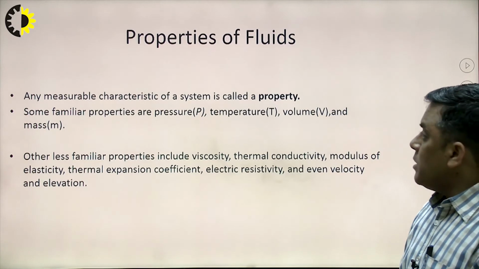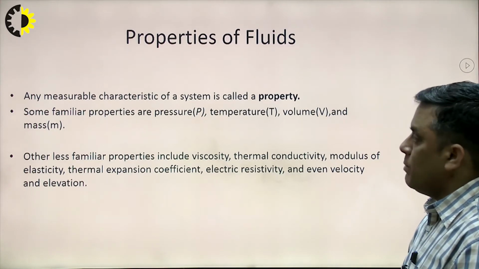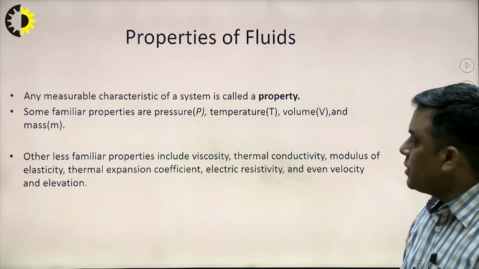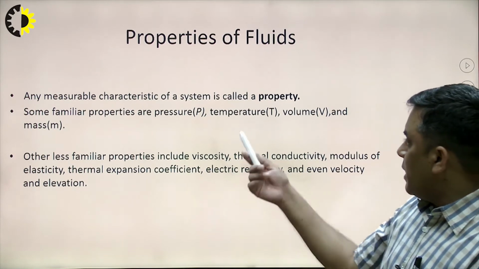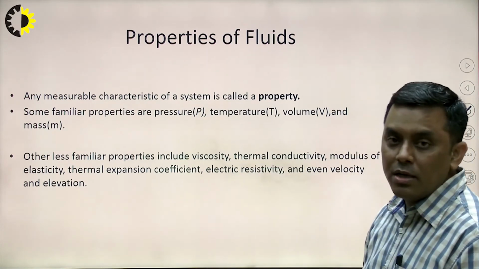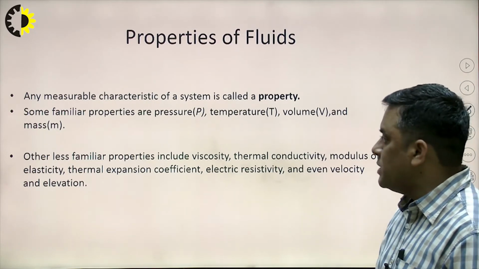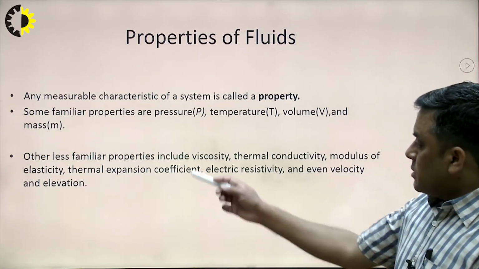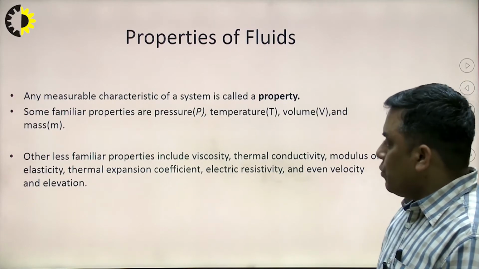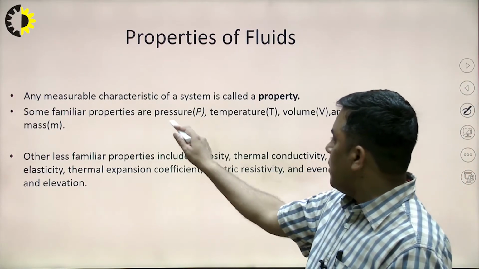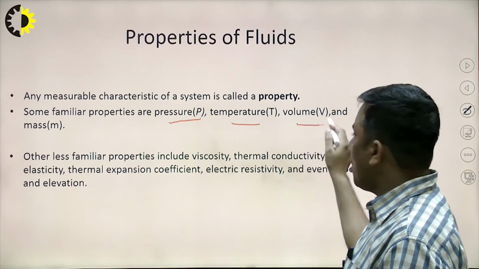Now, for understanding the behavior of fluid, we must understand certain properties related to fluid. Any measurable characteristic of a system through which we can define the state of any substance, of any system, is known as a property. Some very commonly known properties of fluid are pressure, temperature, volume, mass.